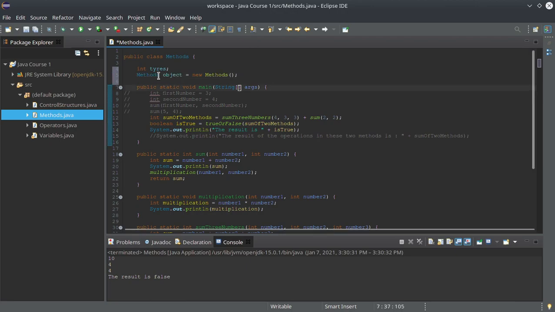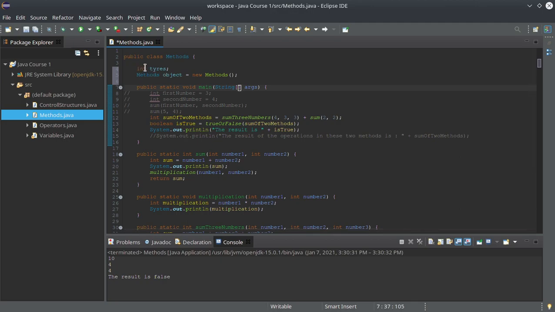Why? Well, because we create a class methods, and we can then create an object of this class, which is actually a blueprint, like we said, a constructor. So we create now here an object of type methods. This is a variable like this one. The difference is that this is an object, and this is a data type.